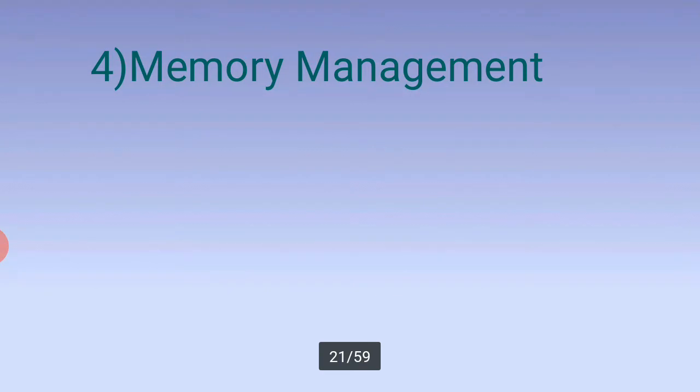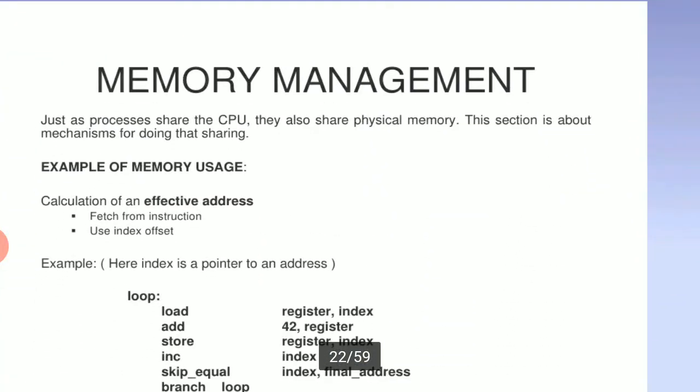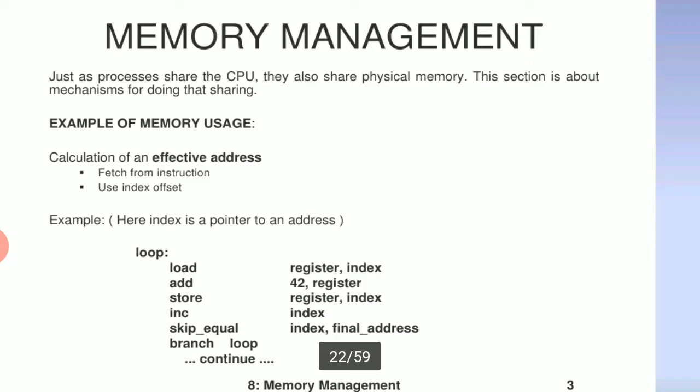Next one, fourth one, memory management. So what is memory? Memory is the storage area. Already we discussed that the computer cannot read the English language directly. It can understand only the bits and bytes language. One bit is called 0 or 1, one byte is called 8 bits. In memory management, just as processes share the CPU, central processing unit, they also share physical memory. This section is about the mechanism for doing the sharing.